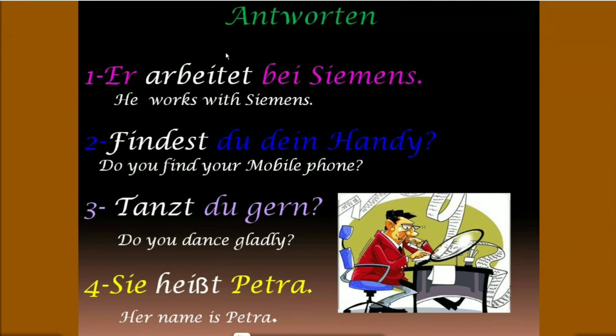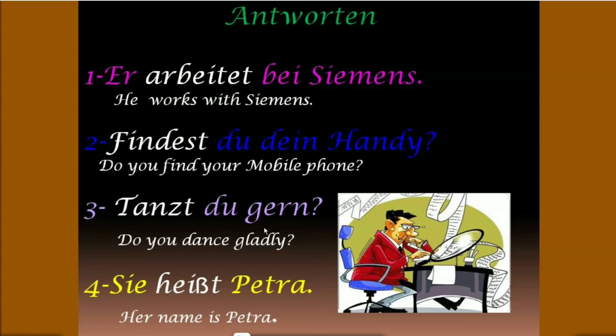So, Antworten. Answers. Er arbeitet bei Siemens, which means he works with Siemens. Second is findest du dein Handy, which means do you find your mobile phone? Here you can see we have to add an extra e because the verb stem ends with d and du takes est. Findest du dein Handy.